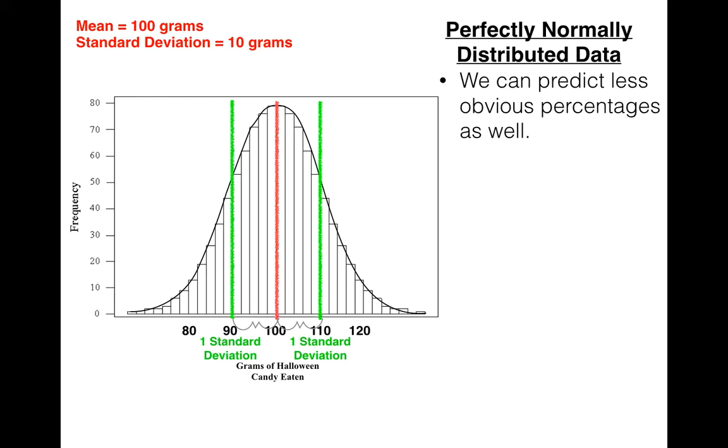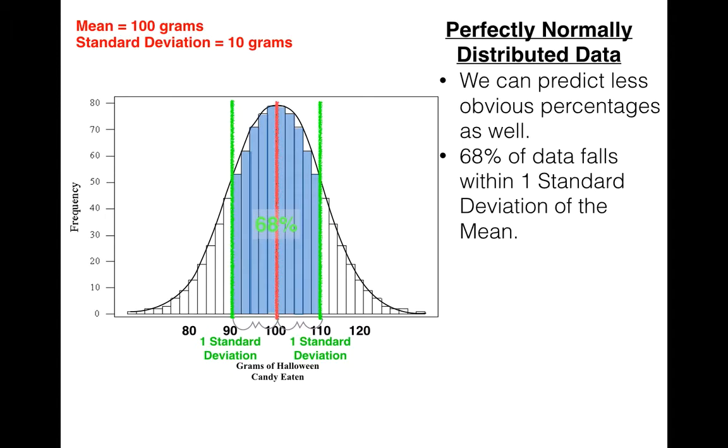We can predict how much data is within one standard deviation. In this particular example, we're looking at how much data is between 90 and 110. How much data is within one standard deviation of our mean? Again, because we know the function for the curve, we can do some calculus and figure out that 68% of the data falls within one standard deviation of the mean. That's true for all normally distributed data. If we have a normal distribution that describes this data, 68% will fall within one standard deviation of the mean.